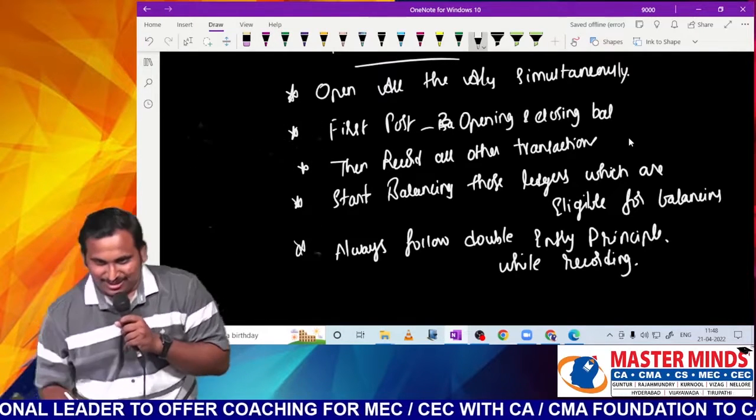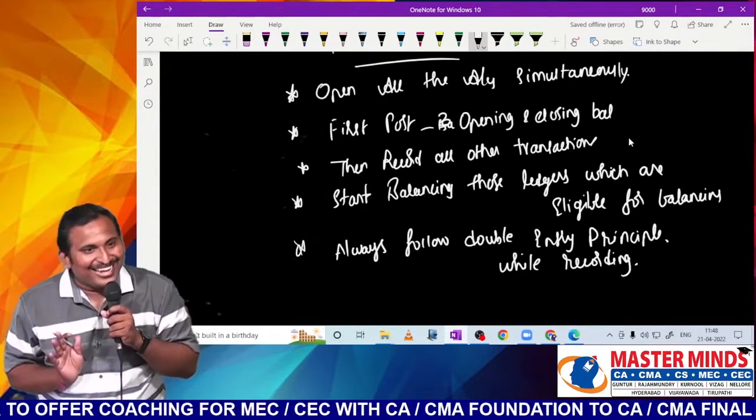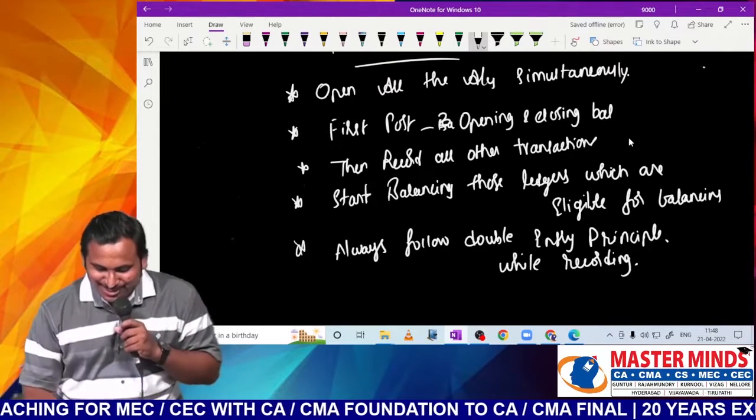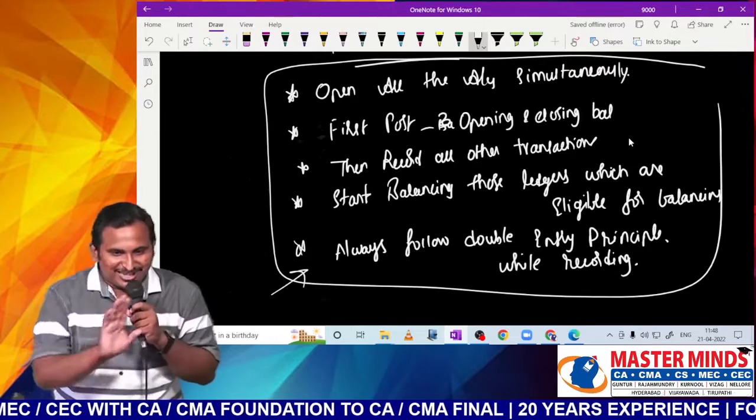Suppose wages incurred, sir. You have written machinery account at R to bank. Balance sheet will tally, yeah? Tally, because both are getting affected. If you just follow this, because many people don't follow the fifth point only, balance sheet will not tally, sir.